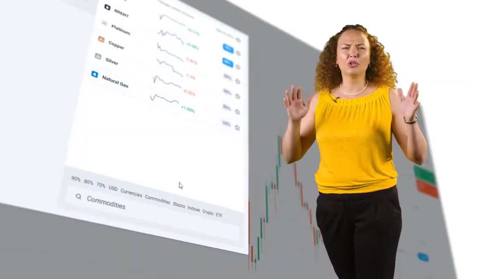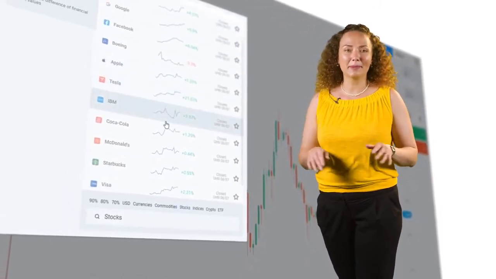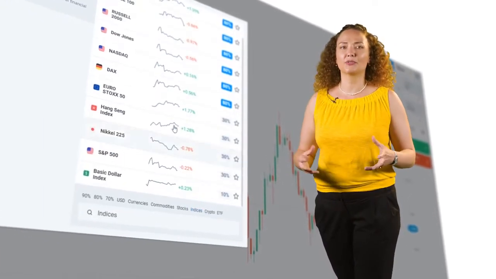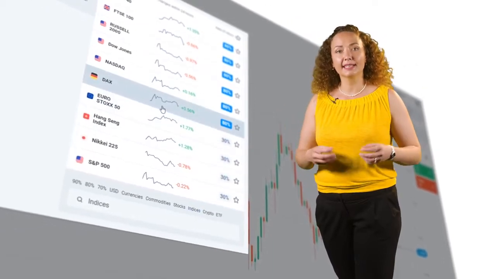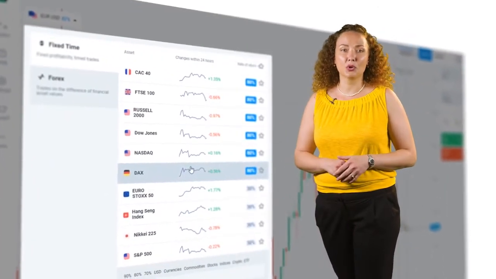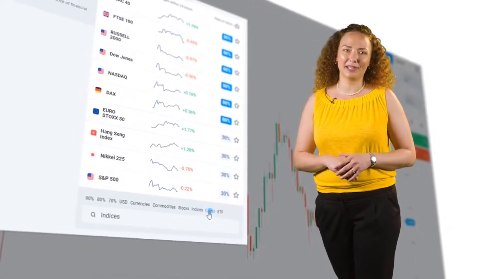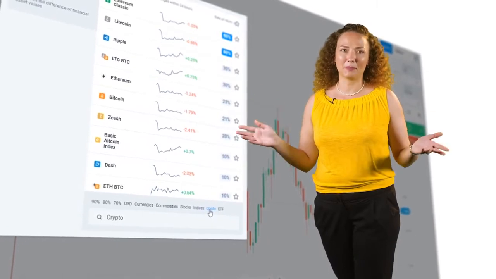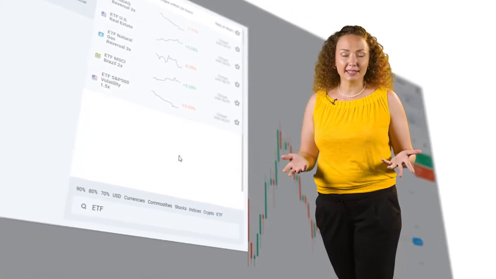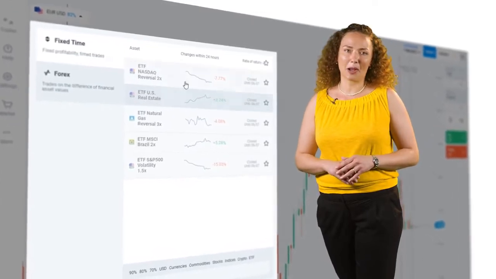You can choose to trade from a huge list of large popular company stocks like Apple, Amazon, Boeing, and many others. We also have all the major indices, which is a combination of different large company stocks, which as an index helps to gauge the state of different economies. For example, the German DAX, United States Dow Jones, and UK FTSE. Now, many traders love to trade cryptocurrencies, and you can take your pick here: Bitcoin, Dash, Ripple, and many more. And ETF. This is a collection of securities such as stocks and/or commodities. The securities can be dedicated to a certain sector like the real estate or have different combinations.